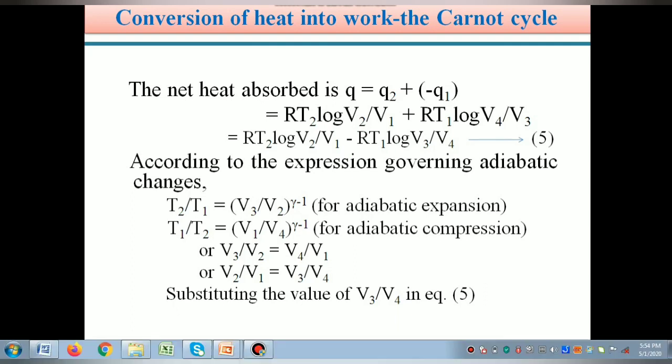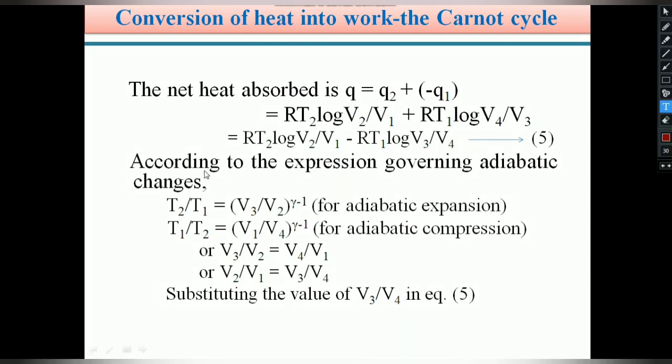This is a standard relation: T2 by T1 equals V3 by V2, the whole to the power of gamma minus 1. And for adiabatic compression, there is a relation T1 by T2 equals V1 by V4 to the power of gamma minus 1. Based on these two relations, we can develop a relation.